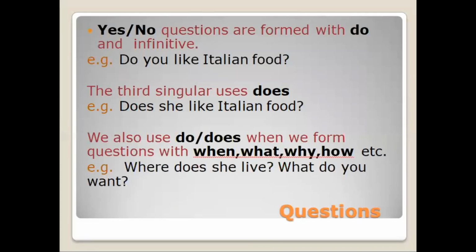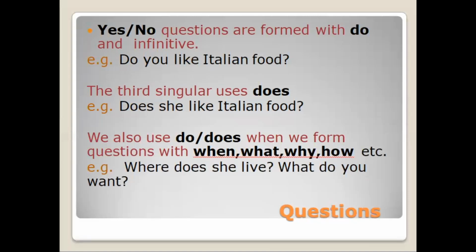Yes/no questions are formed with do and infinitive. Example is, do you like Italian food? The third singular uses does instead of do. Does she like Italian food?